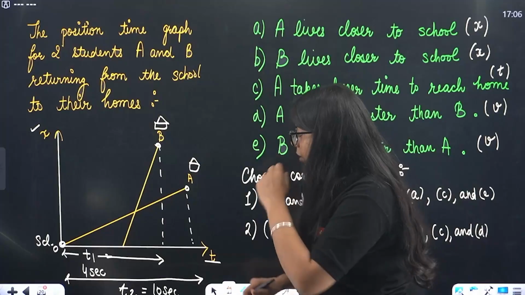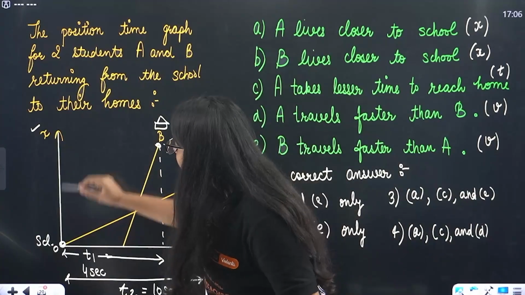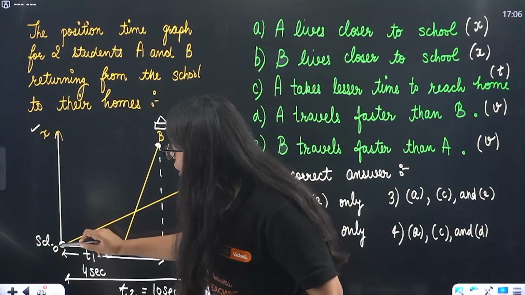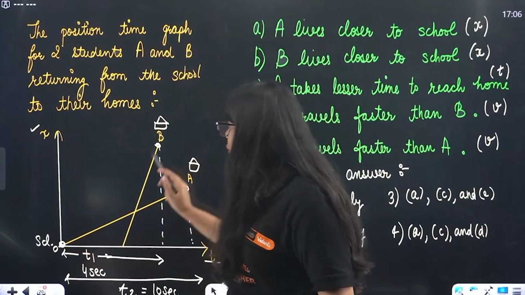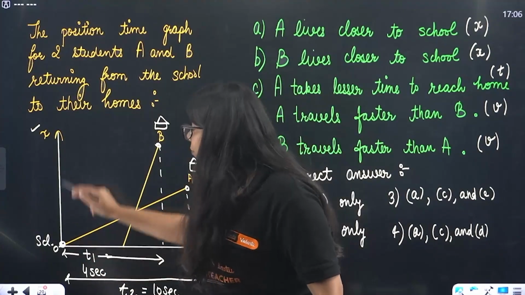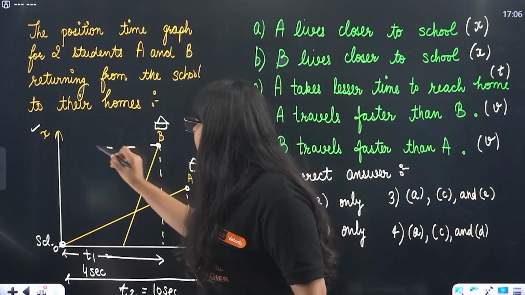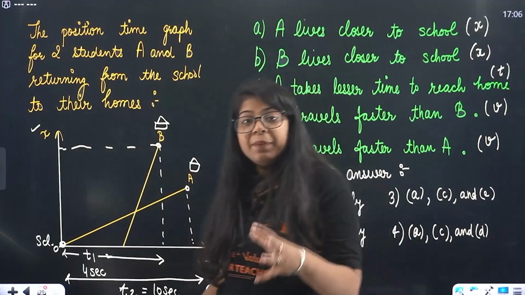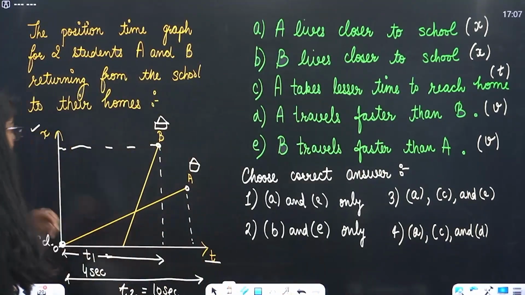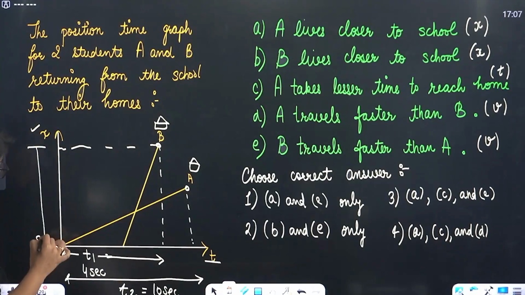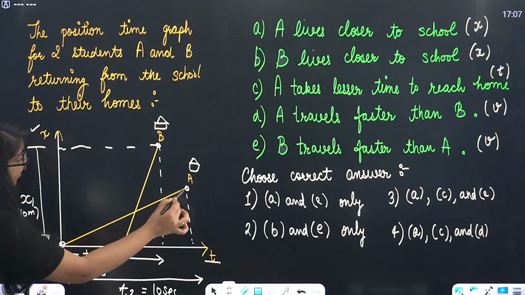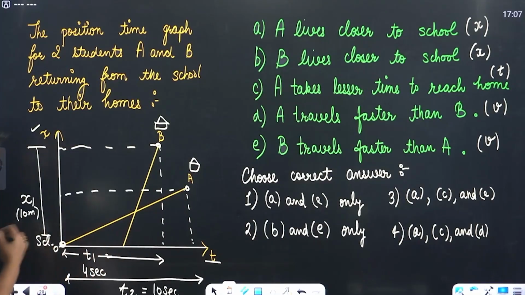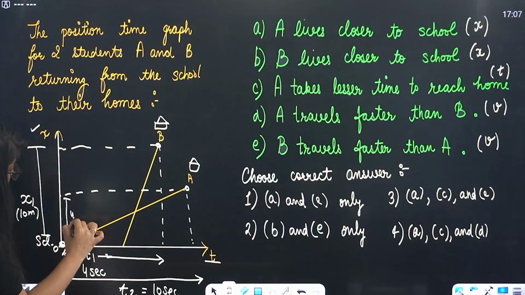Now look at this carefully. This is what, X. So this is the distance from school to home. This is the time that they are taking from school to reaching home. This is the distance between their school and home. So this distance is the distance of B's home from school. So let's call this X1 and let's say this is 10 meters. Okay, and for A, this is the distance of A's home from school, and let's take this as 4 meters.